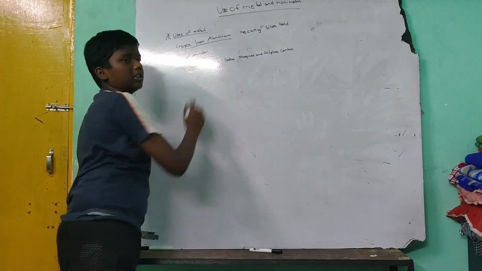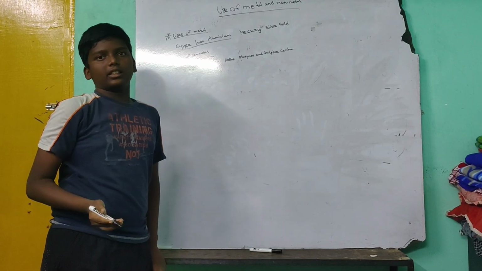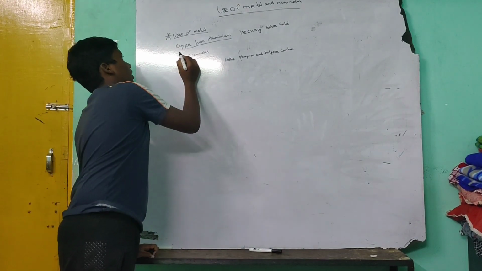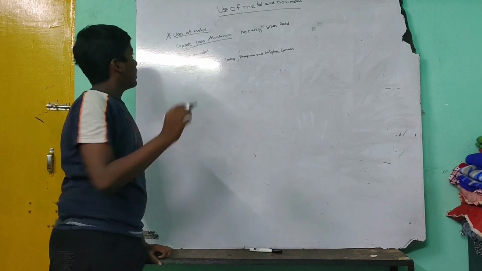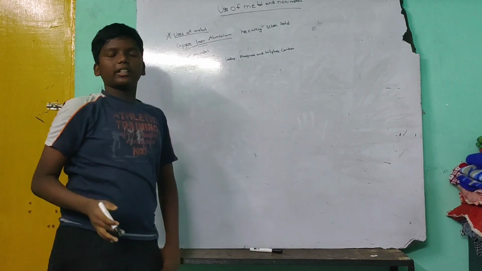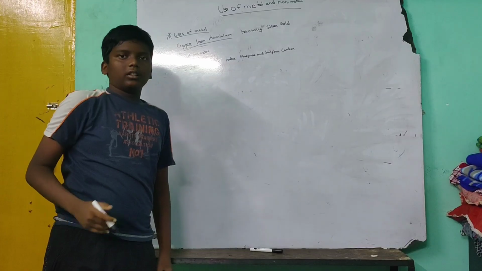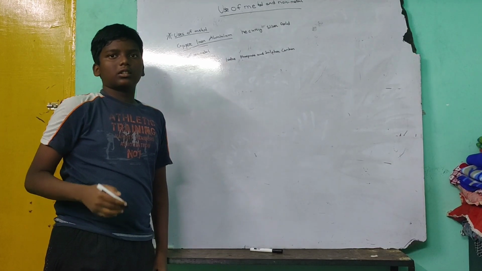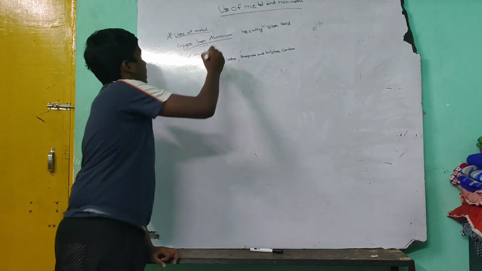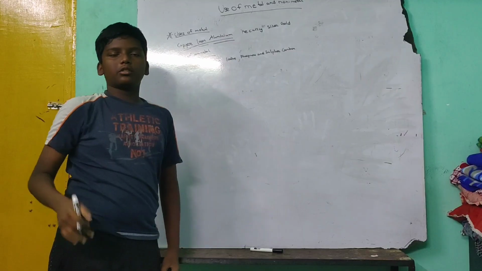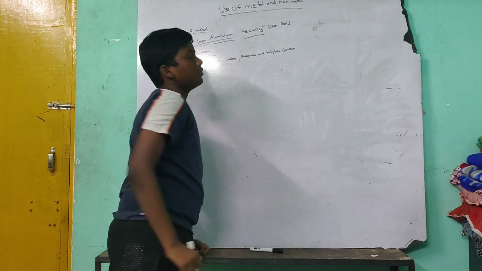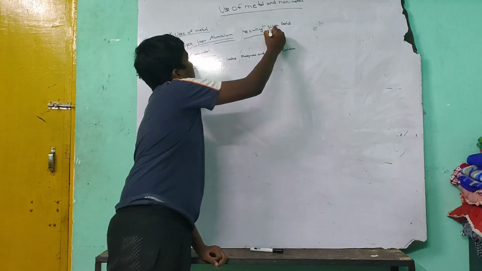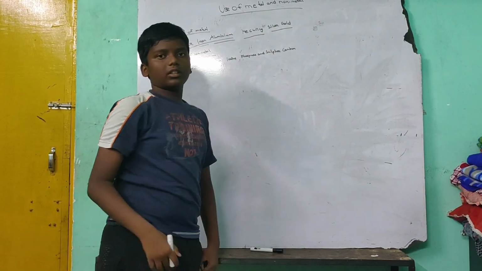Copper, iron and aluminum are used for making utensils. Copper is used for making electric wires. Iron is used for making nails, screws, nuts and bolts, pipes, railings, etc. Aluminum is used for making aeroplanes. Mercury is used in thermometers. Silver and gold are used for making jewelry.